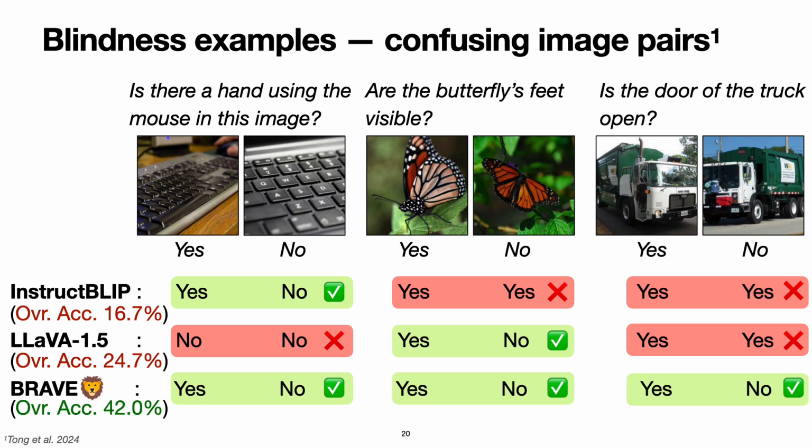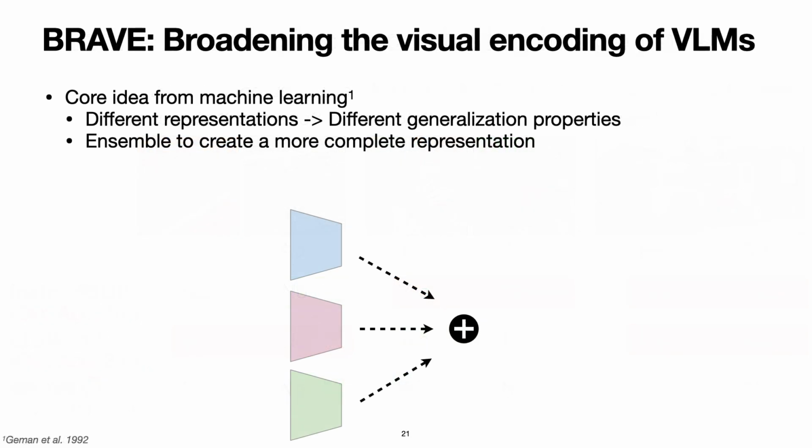We introduced a new method called BRAVE, which consistently outperforms recent approaches by improving visual representations. To enhance the visual capabilities of VLMs, we leverage different representations. And as a well-known idea from machine learning, each representation can yield different generalization properties. Then we ensemble them for a more complete representation.